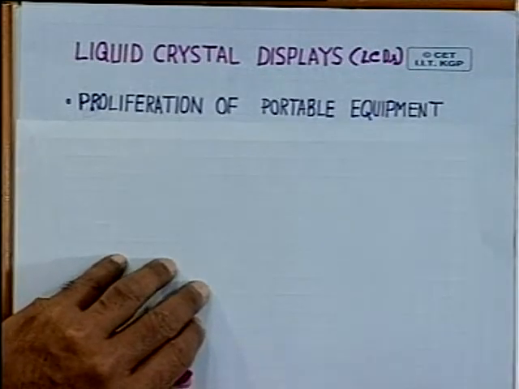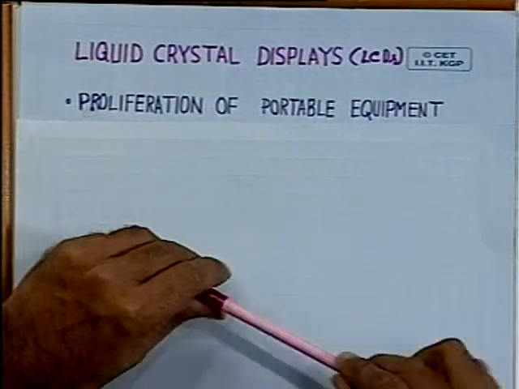First reason is proliferation of portable equipment. In recent times, many portable equipments are gradually being used, like cell phones, PDAs and so on, which are battery operated. And in battery operated devices, the battery life between two charging is very important.